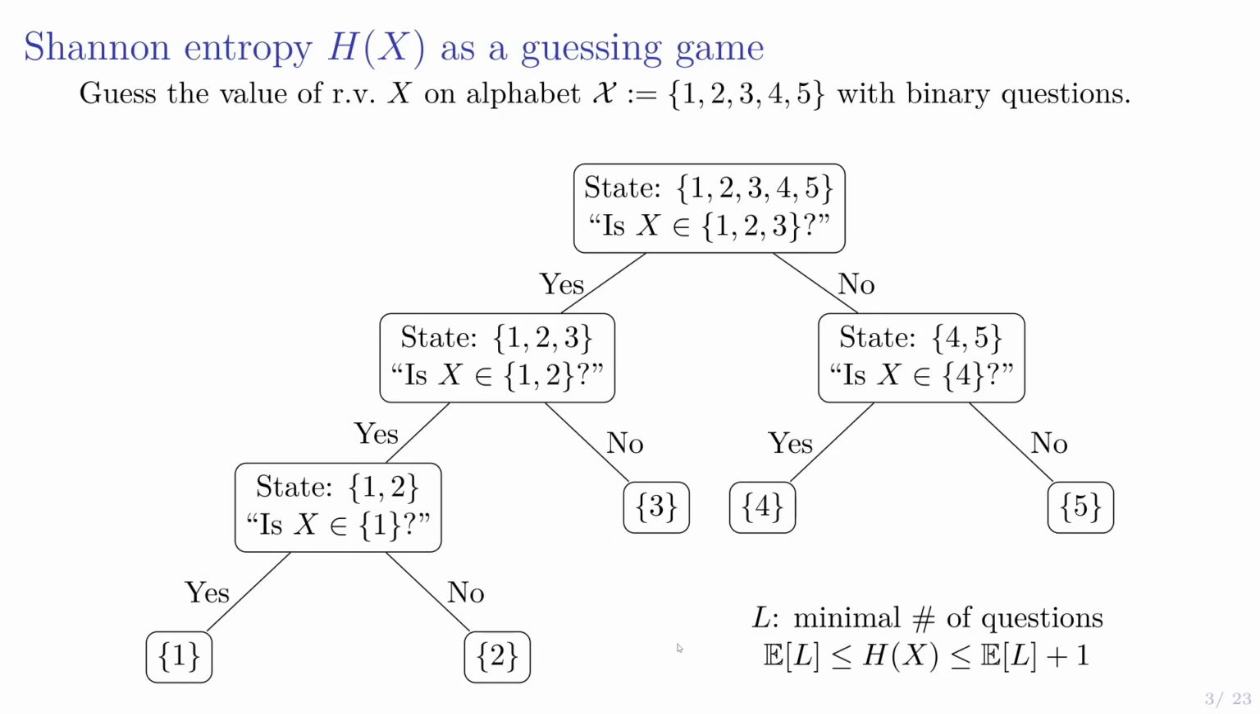So the Shannon entropy is related to the minimal number of questions by this formula, where the expected number of minimal questions is smaller than the Shannon entropy plus 1. And I should say in this game, I haven't written down any probabilities here. In this game, you know the probability mass function of x, right? So you would choose your subsets here accordingly. Okay.